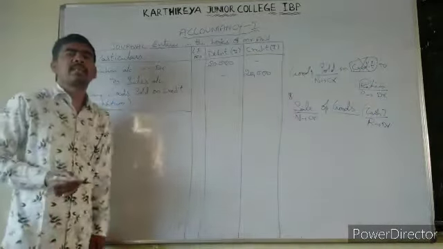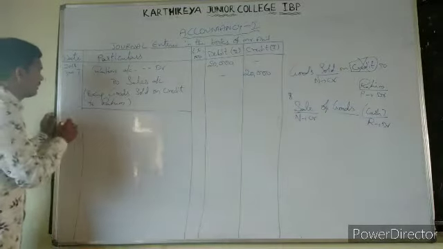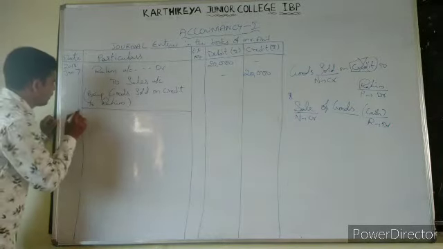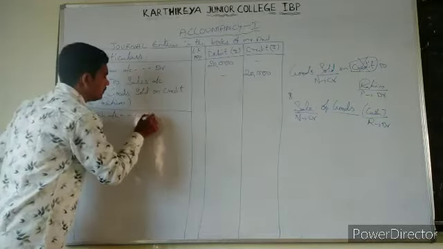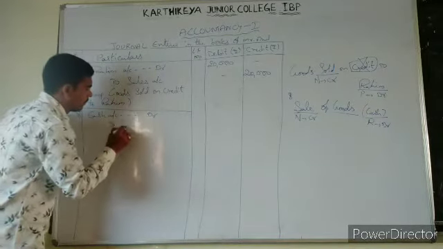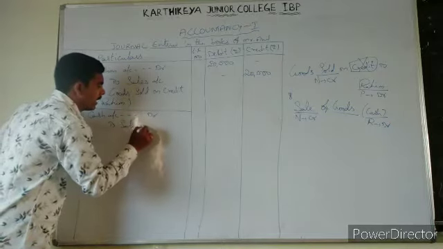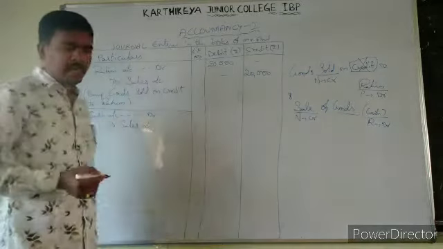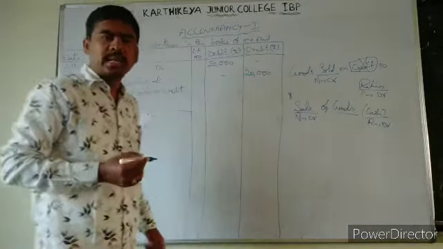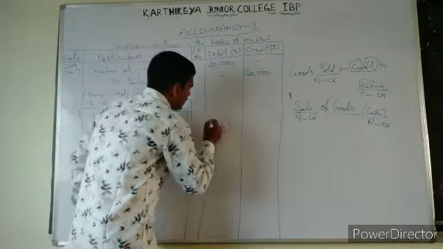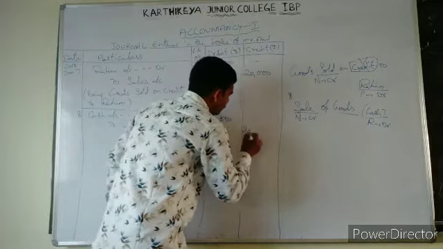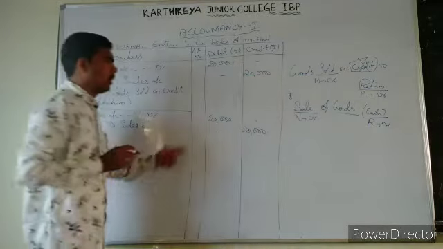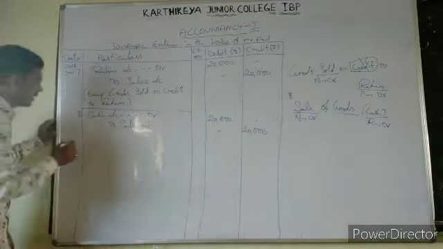Okay. Now writing the entry. That is date 8, cash account debit to sales account. What is the amount we have? That is 20,000. Again 20,000 we have here. Next, what is the narration for this?